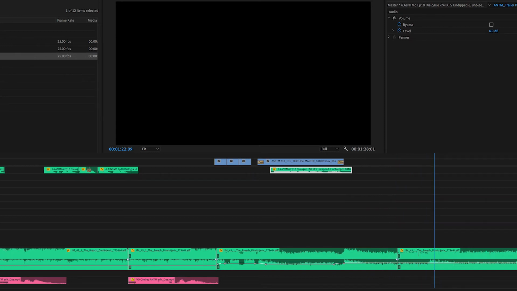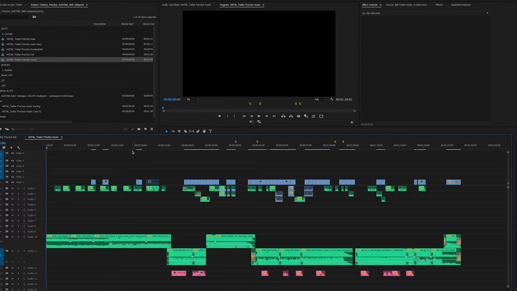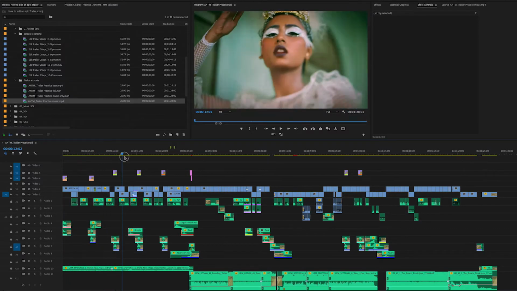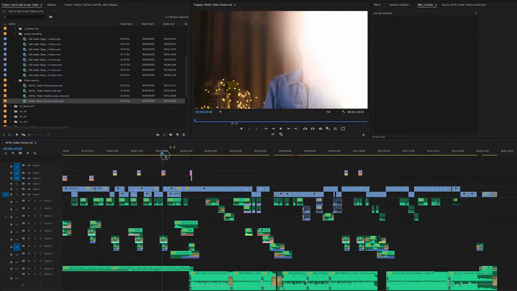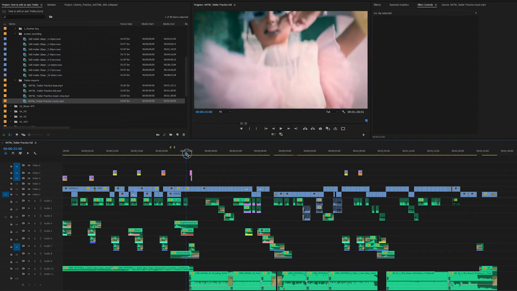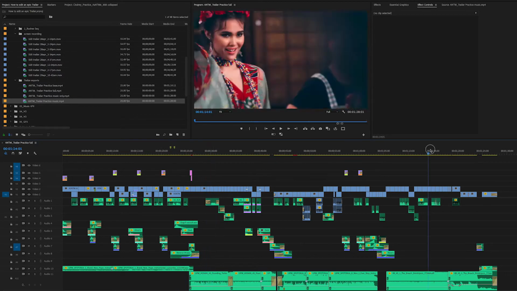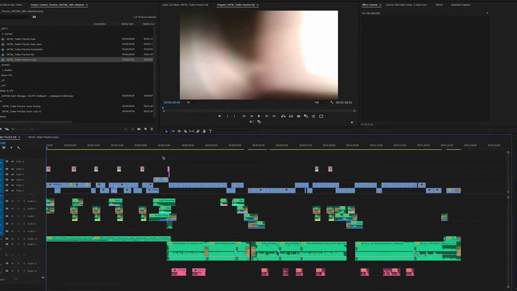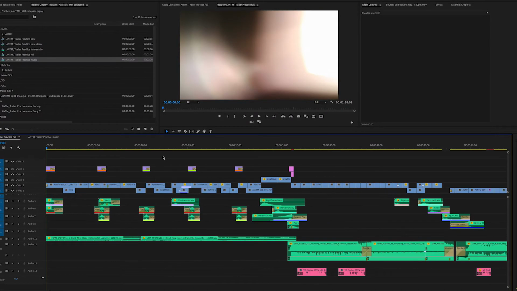So it's all about timing. So now that you're happy with the overall structure as well as the placement of the music, you can start to create your masterpiece. And so that means putting all the nice and most beautiful shots in, putting all the best moments on time to the music, cutting all your montages, and even adding some effects. Okay, so let's have a look at this edit that my colleague has been working on.